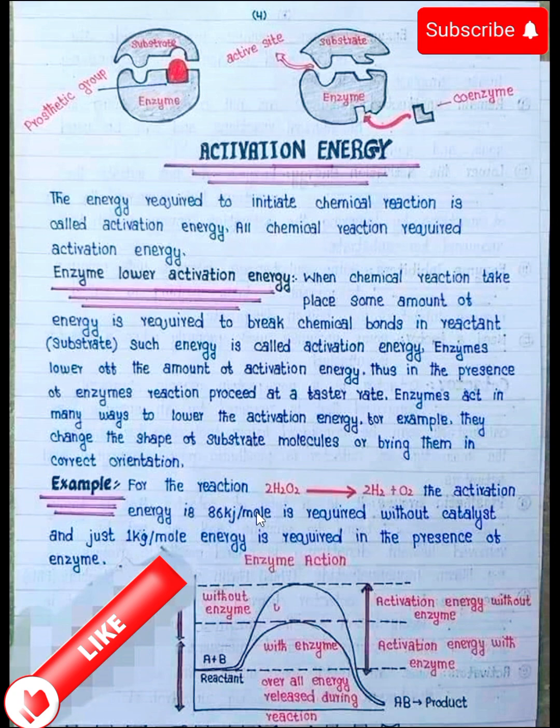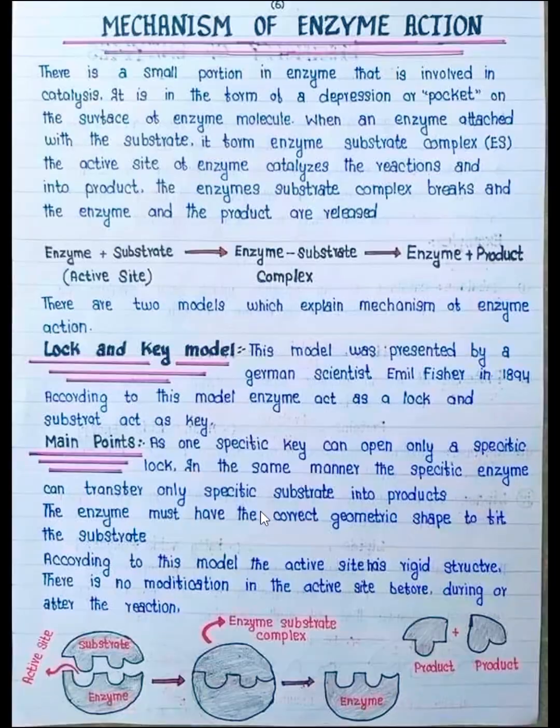So 86 kilojoules per mole of energy is required, and this process takes place over 2 hours, or many hours. When the enzyme is available, it takes very little time, and within a second the hydrogen peroxide is converted into hydrogen and oxygen gas.